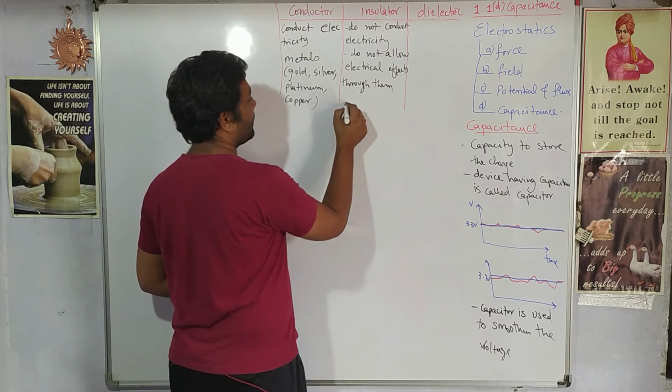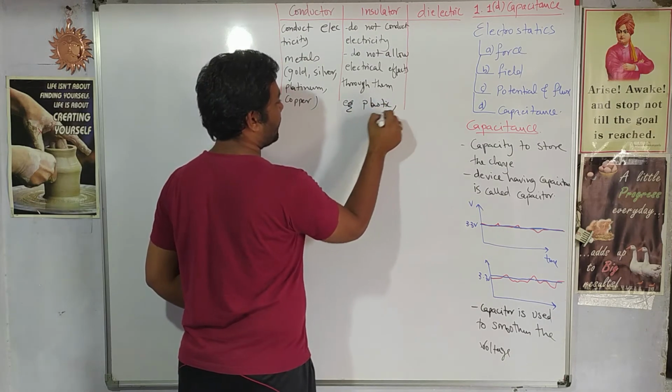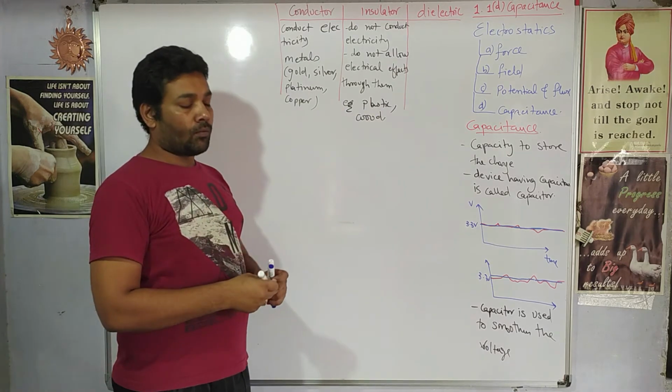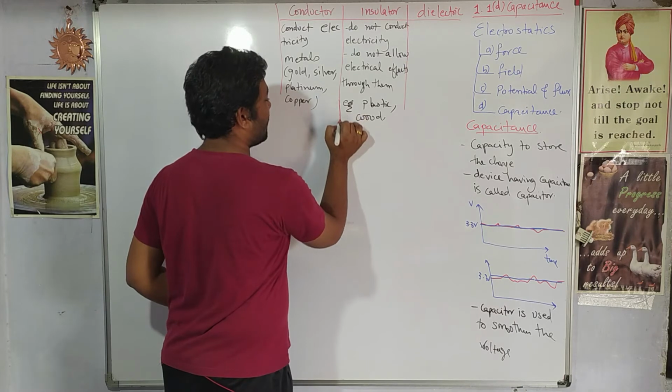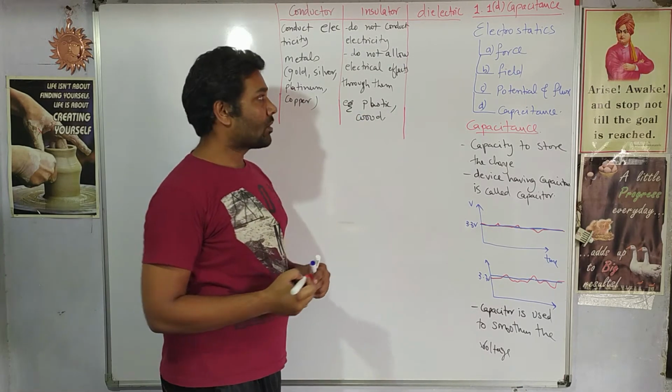Examples of insulators, the best example is plastic, right? Wood is there, and many other materials which are made from a combination of other materials, and they behave as insulators.